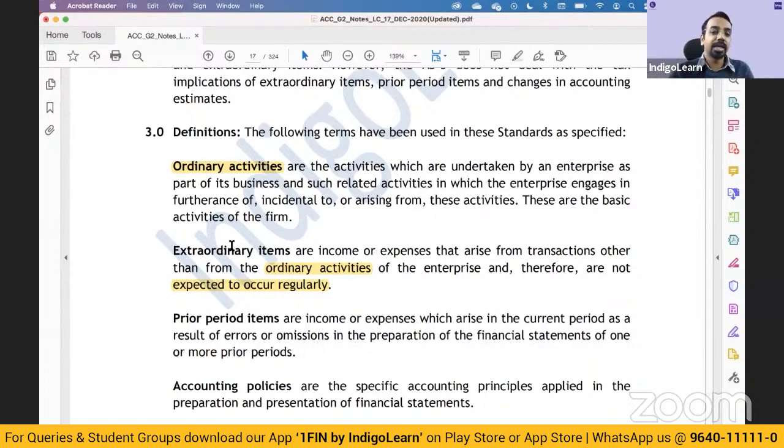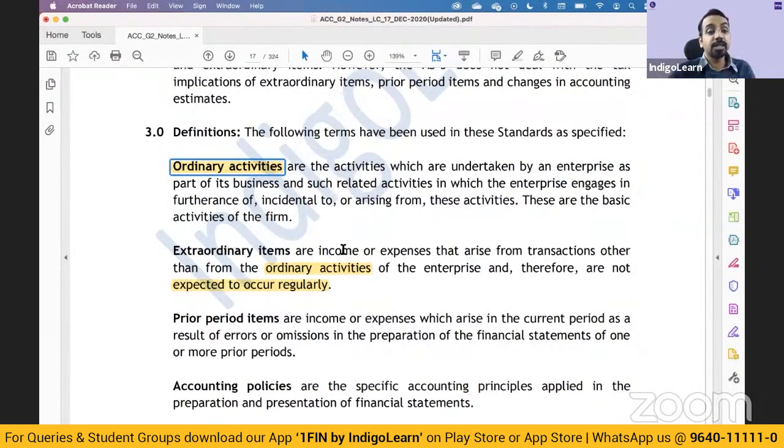But extraordinary items, we have to disclose them separately on the face of the financial statements, right? This is about ordinary and extraordinary. Sometimes an ordinary item may be of such a nature that it requires separate disclosure. So it may be an ordinary activity, but it may require a separate disclosure because of the nature or size of that particular item. In that case, you will make a separate disclosure of the ordinary items as well, right? So this is briefly with respect to ordinary and extraordinary.